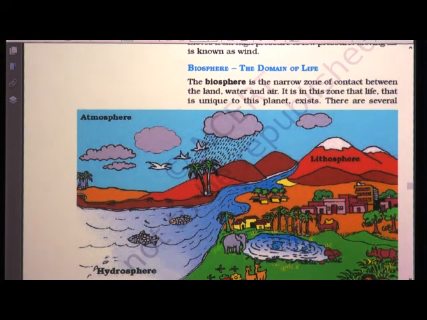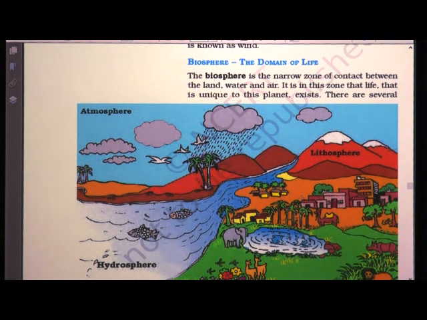Now the last layer of the earth is biosphere. So what is biosphere? It is a narrow zone of contact between land, water and air. The place where these three meet is called biosphere. It is the place where life exists. So it is in this zone that life, which is unique to this planet, exists.